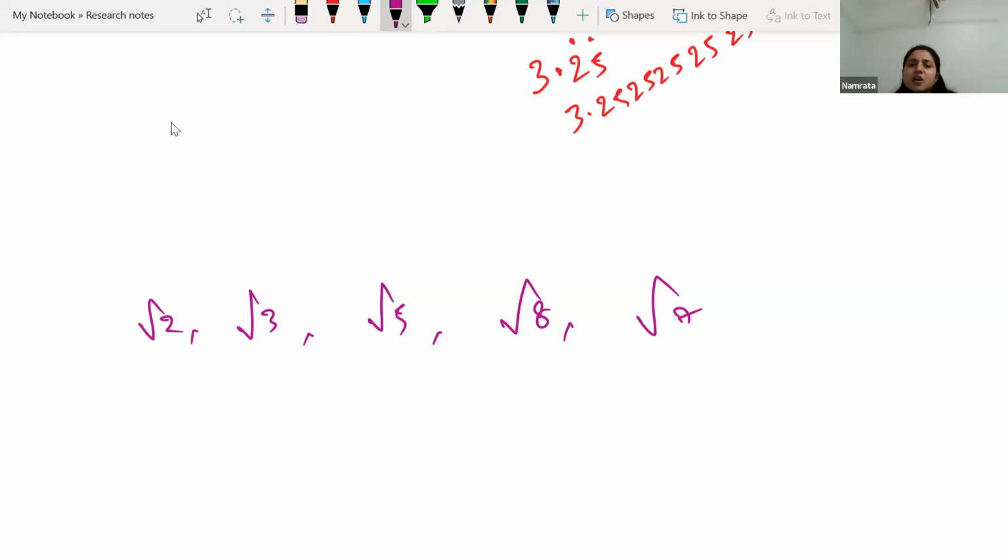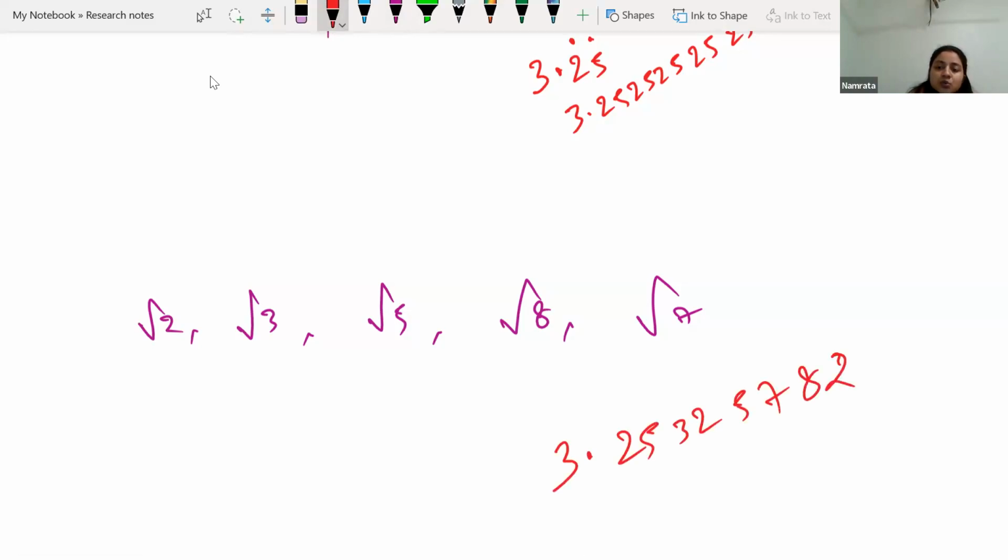Obviously, individual digits will reoccur, like 2 5 3 2 5 7 8 2 9 6. You may think 2 is here, 2 is here, so the number is just repeating. But I am not talking about single digits repeating. I am talking about there being no pattern.